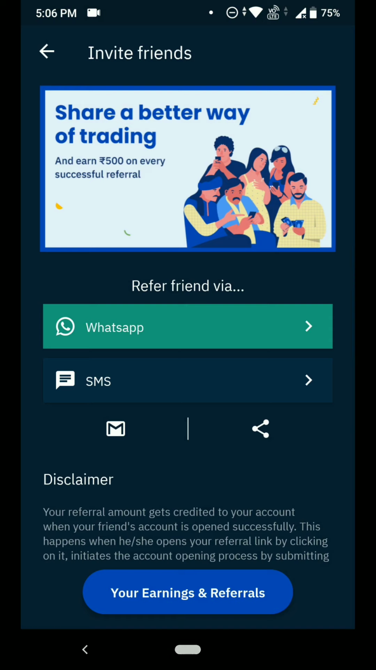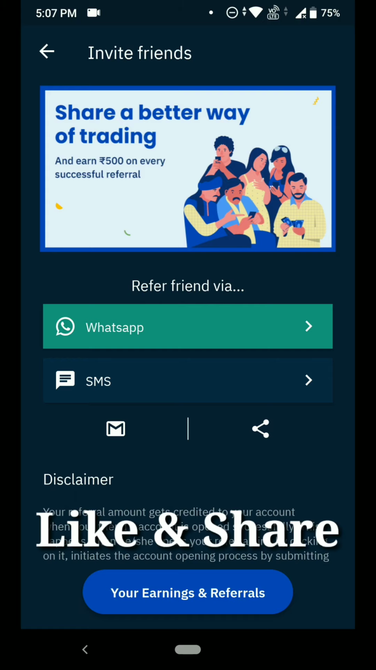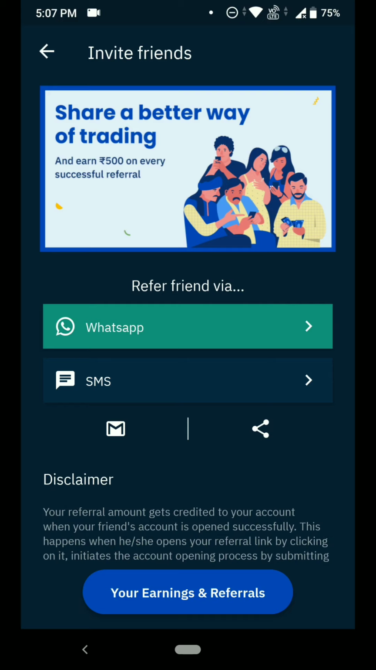If you don't know how to do trading, no need to worry about that. Here you are not doing any trading, you can earn money just by referring your friends. I will give a link in the description. Just go to that link and download the app.